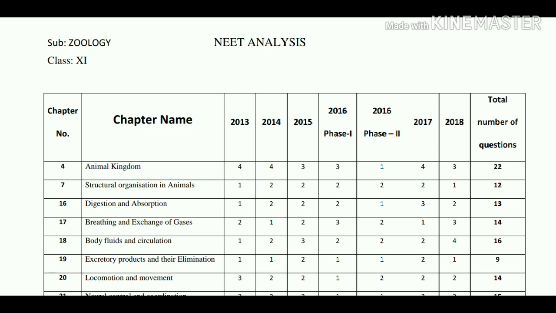So today I'm going to explain the NEET analysis of the zoology subject from the 2013 to 2018 papers, topic wise. First, let us see from the topic animal kingdom how many questions were asked in 2013, 2014, up to 2018.